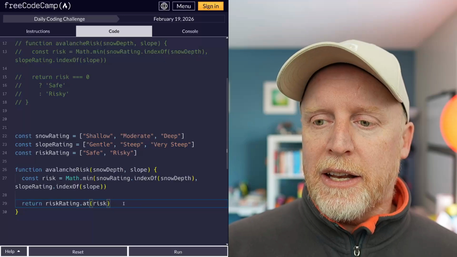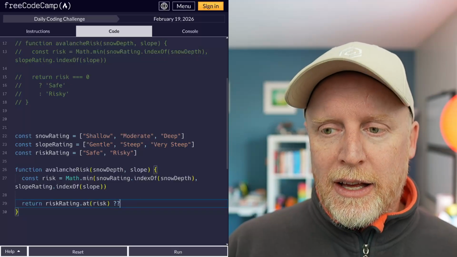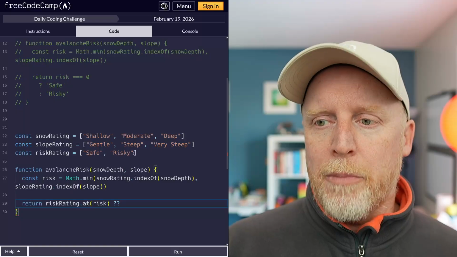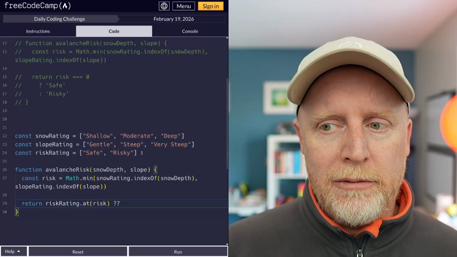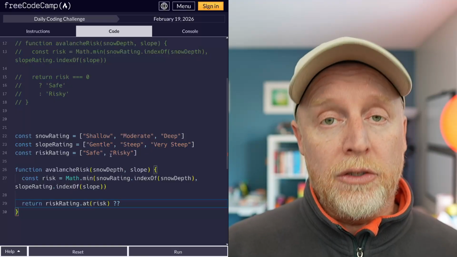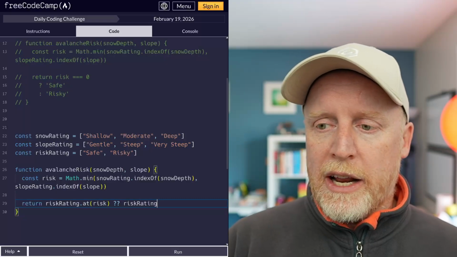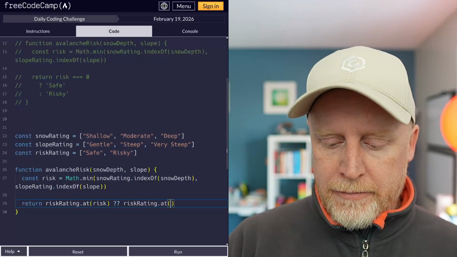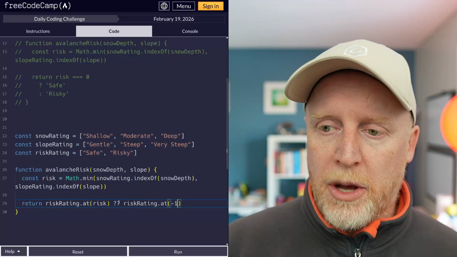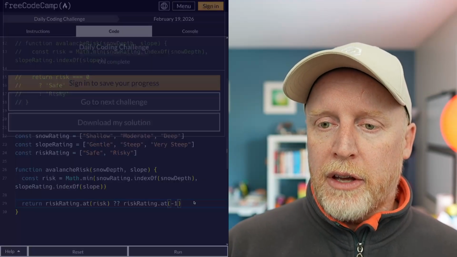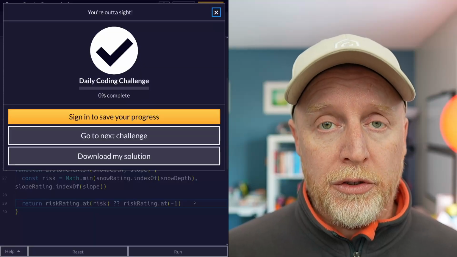So indexes being what they are, we need a little extra, okay? Because we might be trying to get the last index of this, and it doesn't exist. Instead, we go risk rating dot at -1. The double question mark says, if this is undefined, use this. And now it absolutely works, okay?